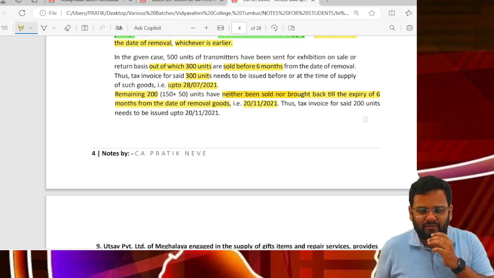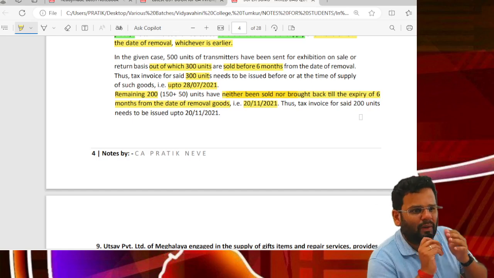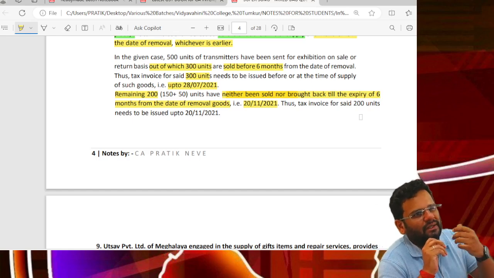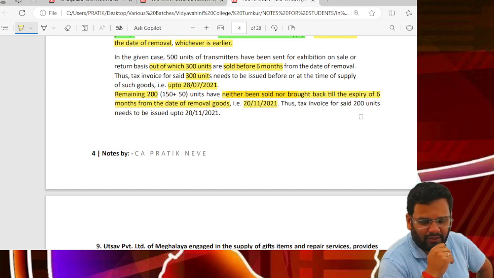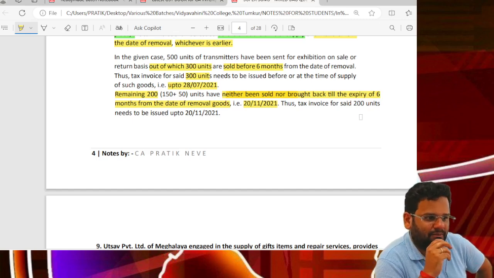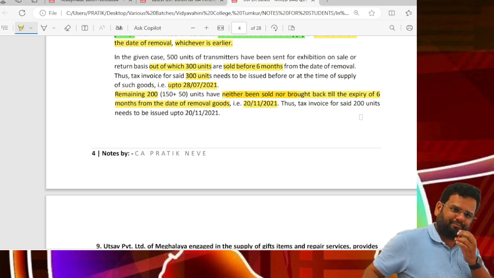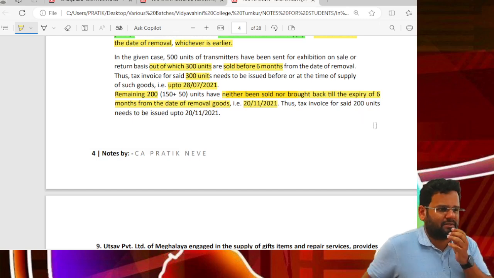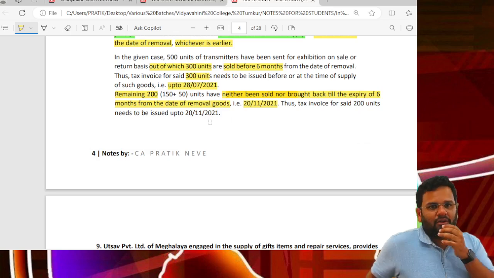Thus, tax invoice for the same will be issued up to 20 November. I calculated exact 6 months, while I was being conservative earlier. On exact expiry of 6 months, 6 months will expire on 20 November. 19th will also be accepted here. So tax invoice for 200 units needs to be issued up to 20 November.